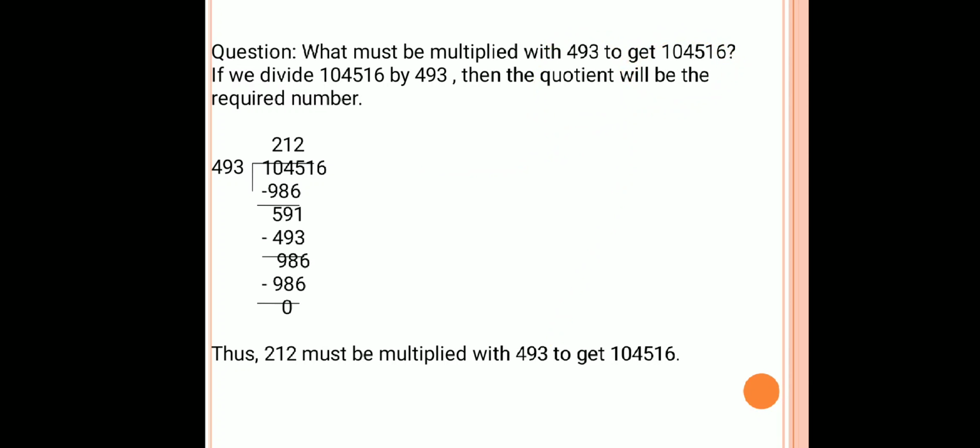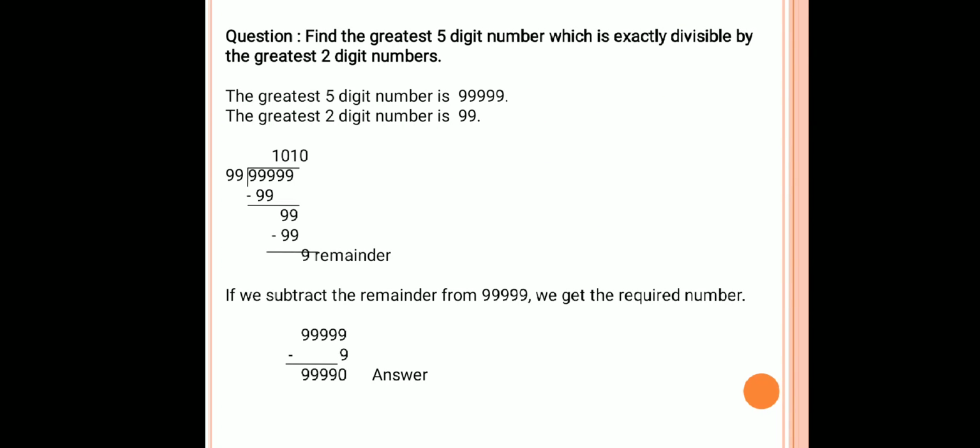Now, in this question, they are telling us to find the greatest 5-digit number which will be exactly divisible by the greatest 2-digit number. Exactly divisible means there should be no remainder. The remainder should be 0. Here I have taken the greatest 5-digit number. What is the greatest 5-digit number? 99,999, and the greatest 2-digit number is 99. On dividing the number, I get 9 as a remainder.